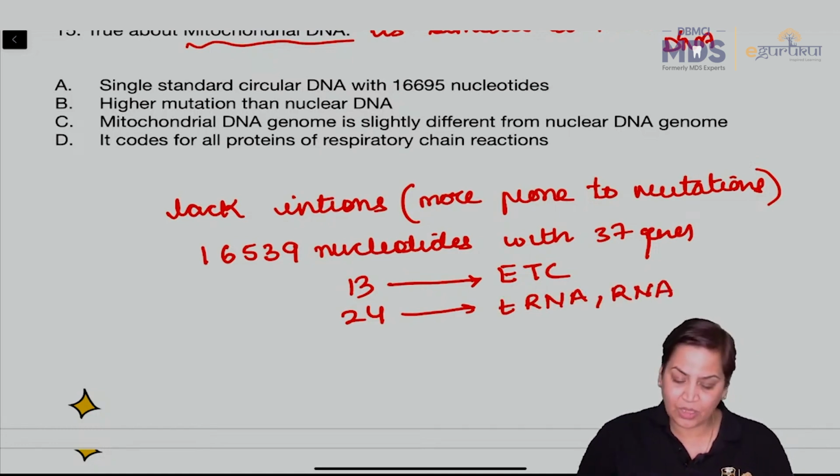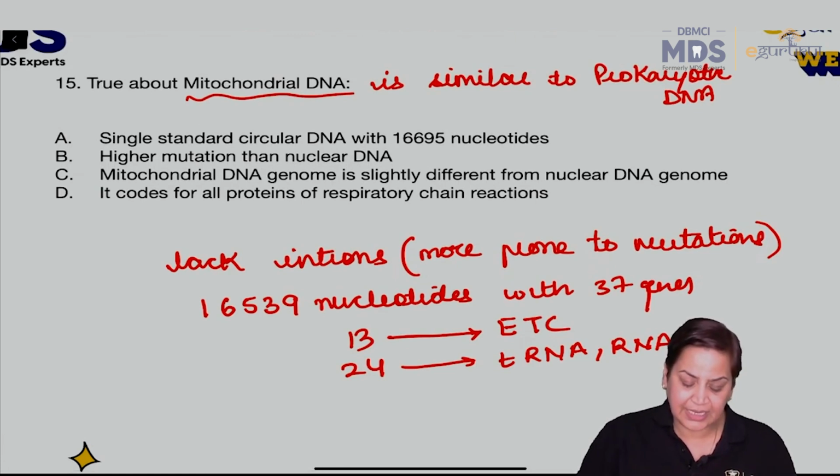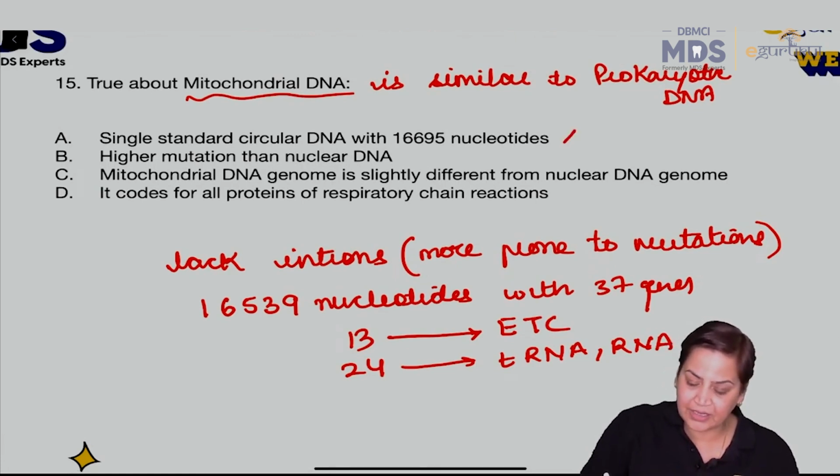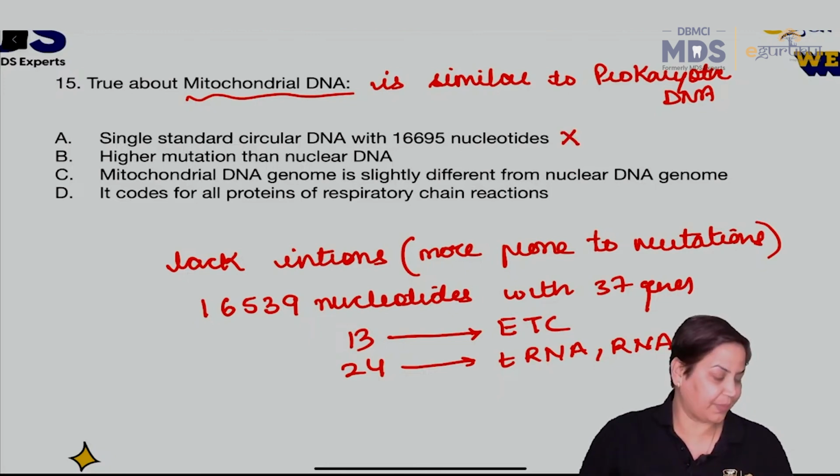Now, if we look at the options, single-stranded circular DNA with 16,695 nucleotides, no. Okay. Higher mutation than nuclear DNA, yes. Always remember. And the reason I have told you why it is so, because it lacks introns. So there are more chances of mitochondria to get mutated.